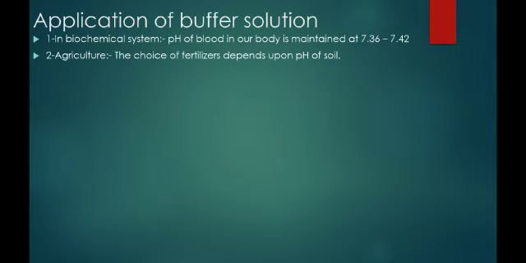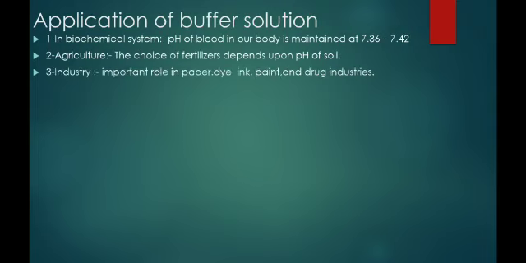In agriculture, the choice of the fertilizer depends upon the pH of the soil. When we find out the pH of soil, then we can decide which fertilizer is to be used in this soil. In industry, as we know, in the paper industry, dyes industry, ink industry, paint industry, and drug industries, in all these industries, buffer solutions are important.